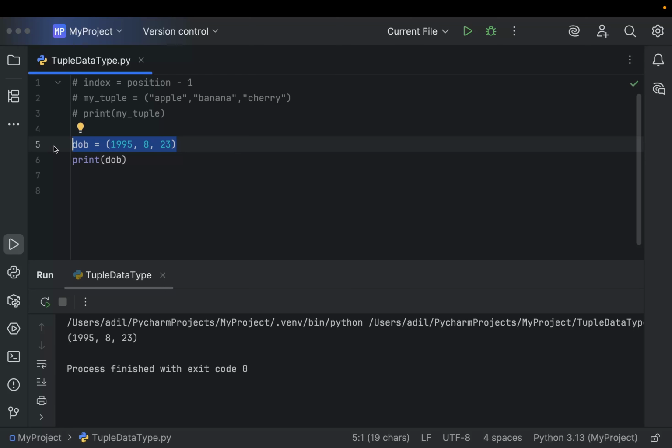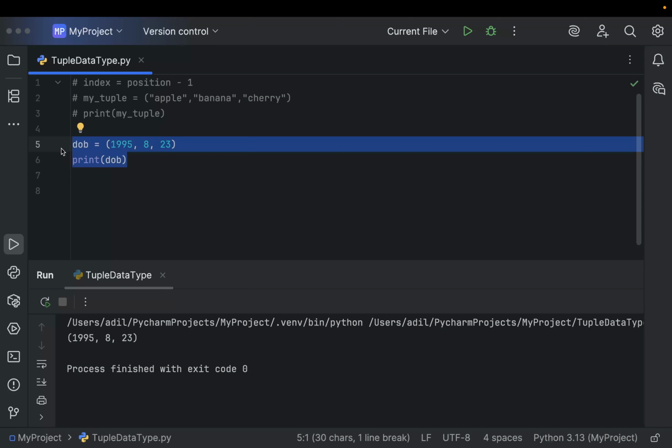To overcome that, we use tuples. So whenever another programmer tries to change this, Python throws an error. So tuples are used when you need fixed data that won't change, or you want to protect the data, and you want faster performance than lists, because tuples are lighter than lists, which offers more performance.